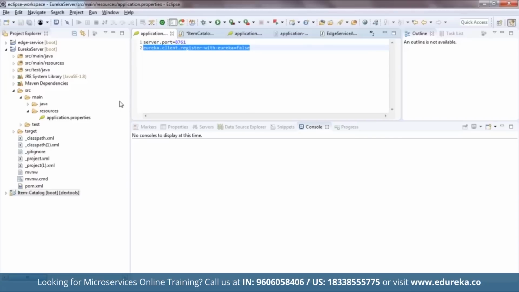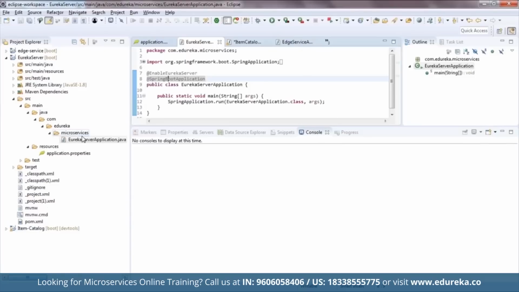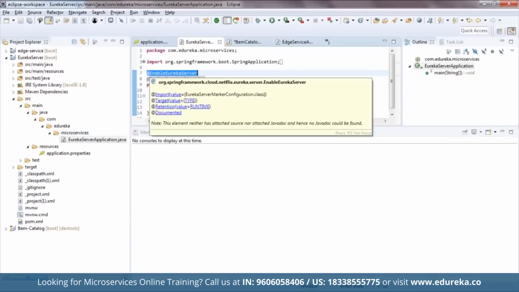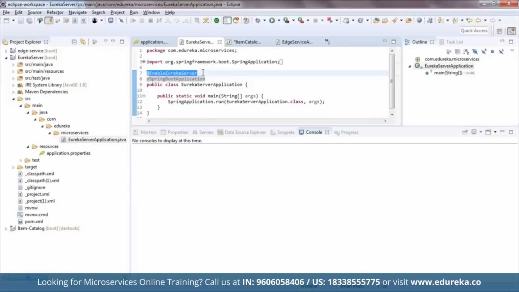Next, I'll open the Eureka service application Java file. This is the file that I was talking about. Over here, I've added an annotation, @EnableEurekaServer, above the Spring Boot application. This annotation will configure a registry that will allow other applications to communicate, since I obviously want the other applications to communicate with it. So that's all for Eureka server.